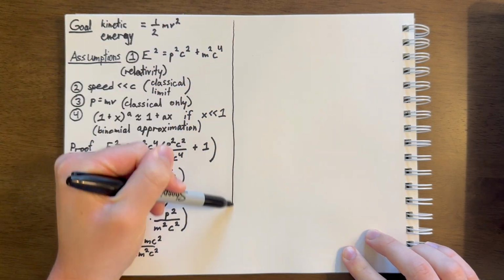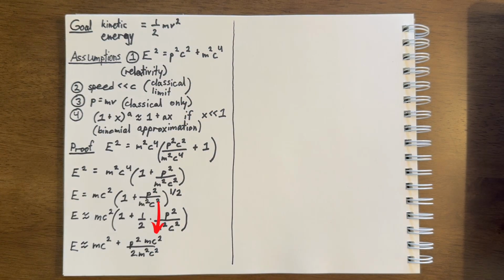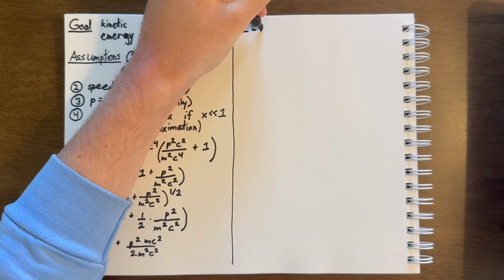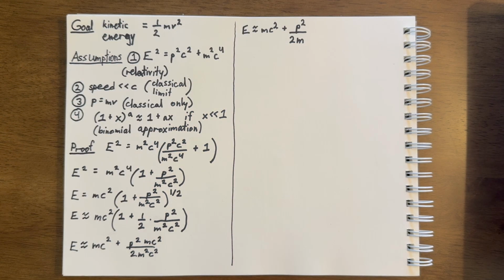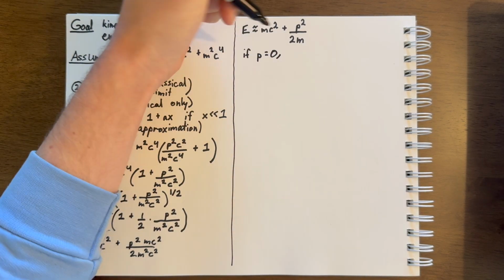The second term can simplify a little bit. The c squared over c squared is just 1, and then m over m squared is just 1 over m. So the end result is that we have energy is approximately mc squared plus p squared over 2m. So at this point, let's pause and think about how energy can come in many different forms. So what if the momentum were equal to 0 and the object were at rest? So if p equals 0, well then the whole p squared over 2m term is just 0.